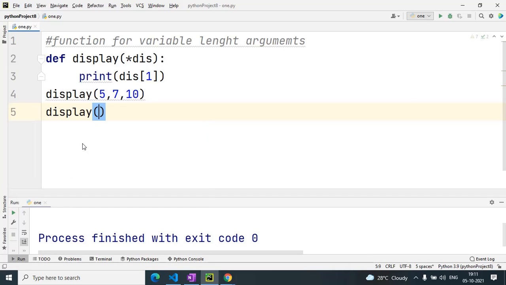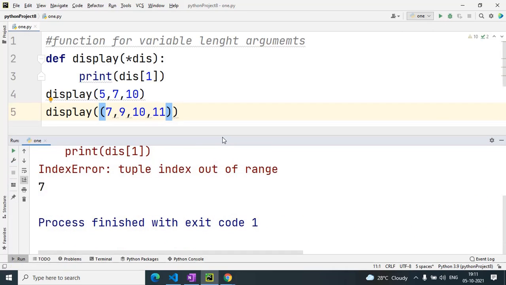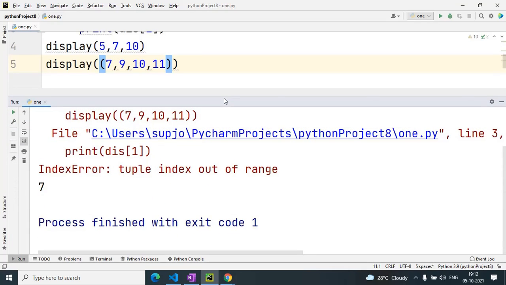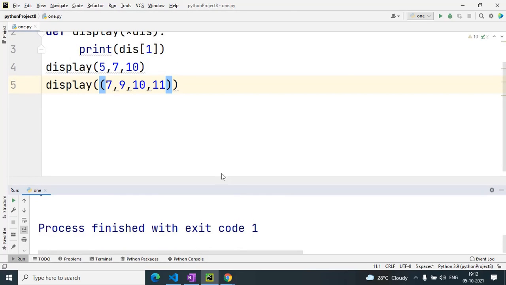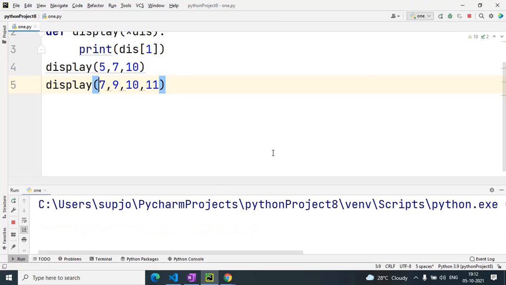Suppose I pass display, in which I pass 7 comma 9 comma 10 comma 11. Now I am passing 4 arguments.